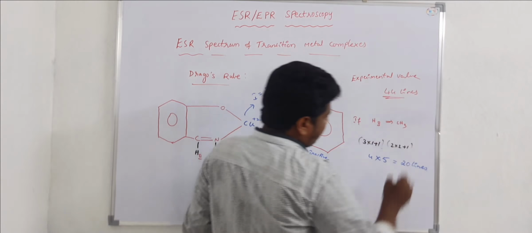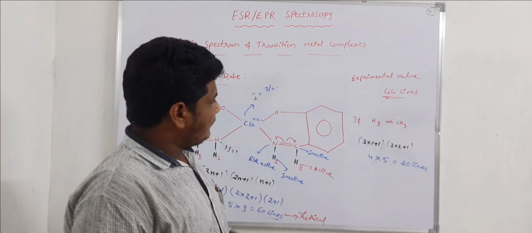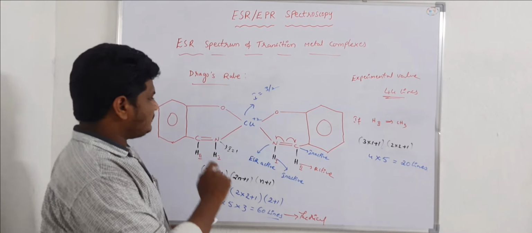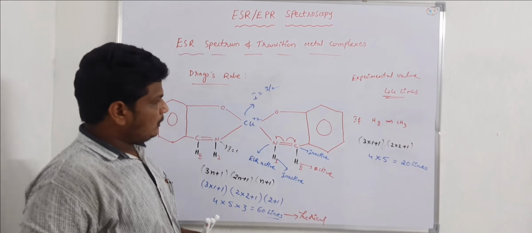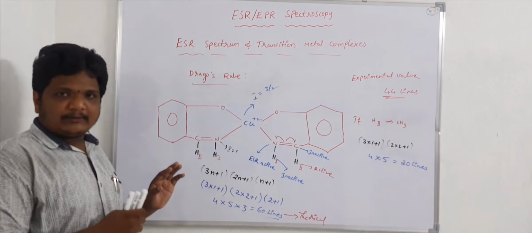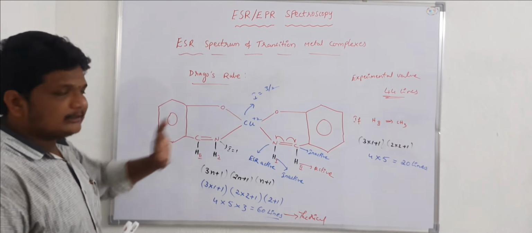We have 20 lines if hydrogen 2 is replaced by the methyl group. This is what we have observed in the case of this complex.